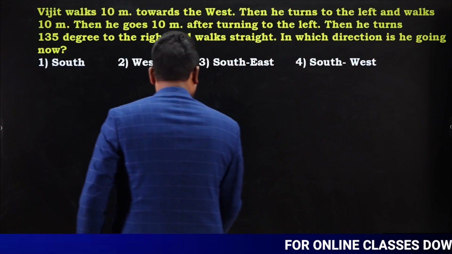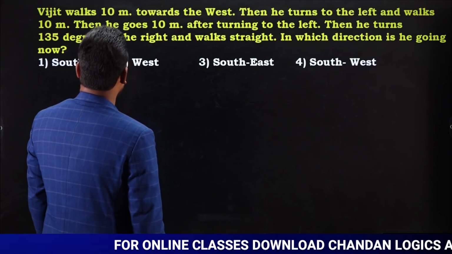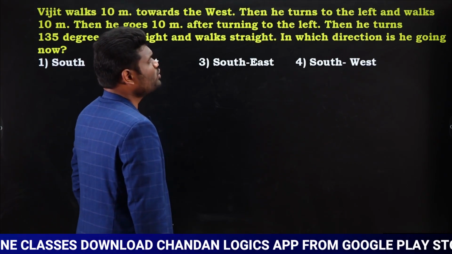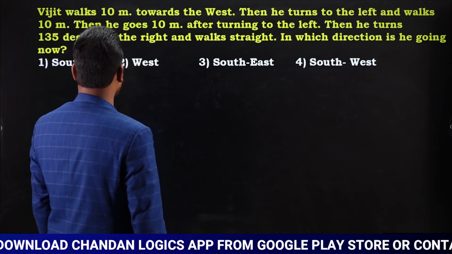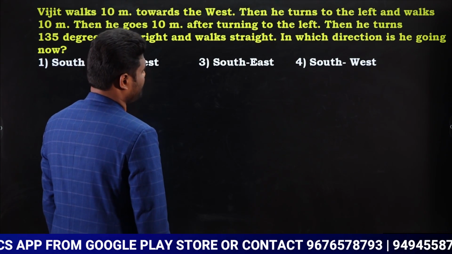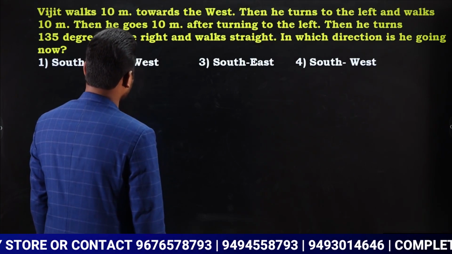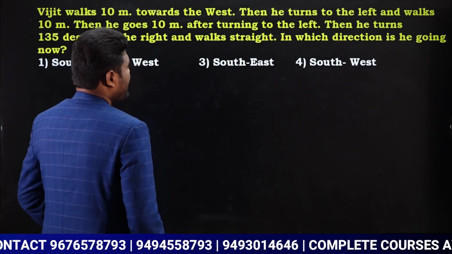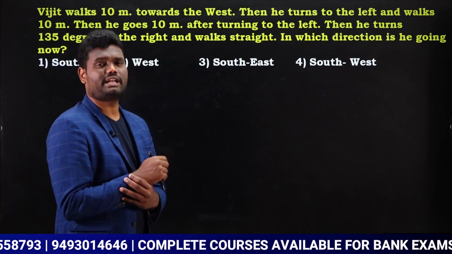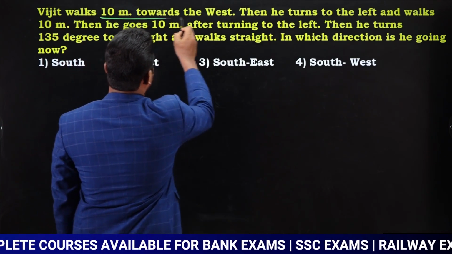Look at the question. Vijit walks 10 meters towards the west. Then he turns to the left and walks 10 meters. Then he goes 10 meters after turning to the left. Then he turns 135 degrees to the right and walks straight. In which direction is he going now? So we are supposed to know in which direction he is traveling.